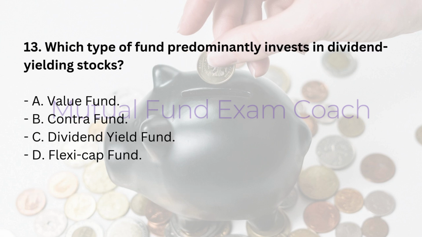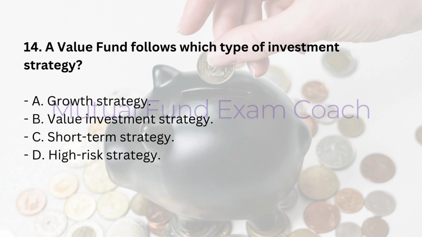13. Which type of fund predominantly invests in dividend-yielding stocks? A. Value fund. B. Contra fund. C. Dividend yield fund. D. Flexi cap fund. Answer: C. Dividend yield fund. 14. A value fund follows which type of investment strategy? A. Growth strategy. B. Value investment strategy.